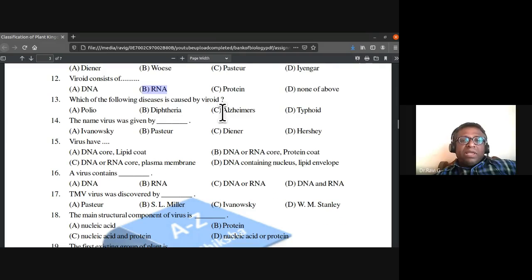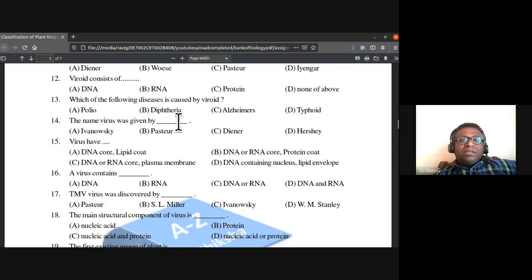Which of the following diseases is caused by viroid? Polio, diphtheria, Alzheimer's, typhoid. Rather, it should not be viroid, it should be virus. Which of the following diseases is caused by virus? Diphtheria, Alzheimer's, and typhoid are not viral diseases. Polio is a viral disease. See, the spelling mistake is here. It is caused by virus, it should be. Viroid causes potato spindle tuber disease.